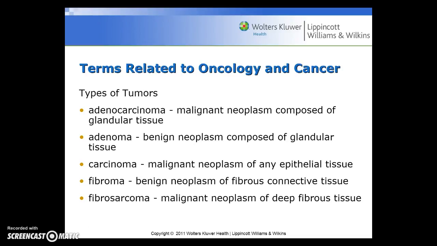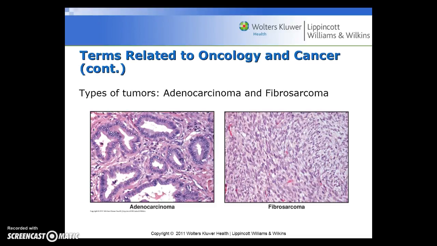A carcinoma is a malignant neoplasm of any epithelial tissue. A fibroma is a benign neoplasm of fibrous connective tissue, and a fibrosarcoma is a malignant neoplasm of deep fibrous tissue.